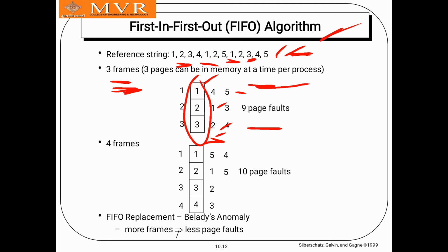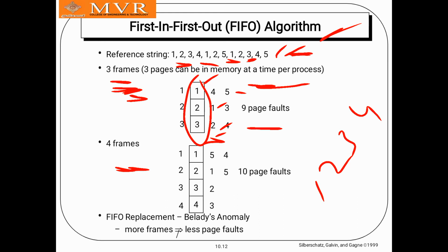Okay, and next, if we take 4 frames, here we took 3 frames only. If we take 4 frames, the same example, how will it lead? See here, the first ones will be filled, so 1 2 3 4 will be filled. Okay, filled,